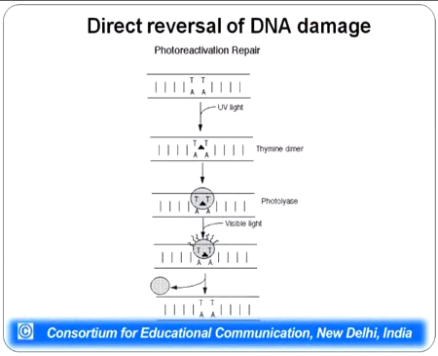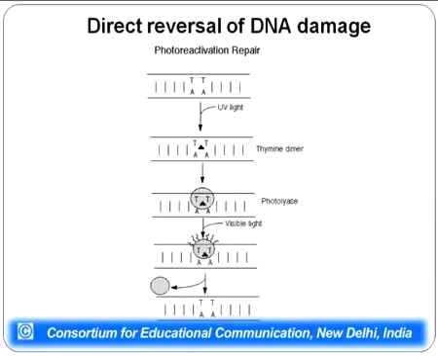The second type of reversal mechanism is photoreactivation repair mechanism. Whenever an organism is exposed to UV light, then as I talked about earlier, there is formation of pyrimidine dimers. These could be thymine dimers or thymine and cytosine dimers. These dimers present a replication block. Replication machinery cannot move forward from this particular site.